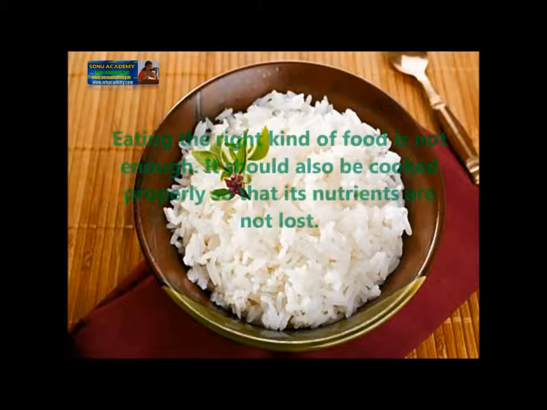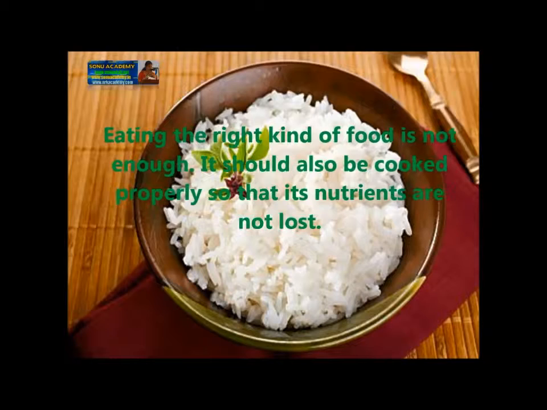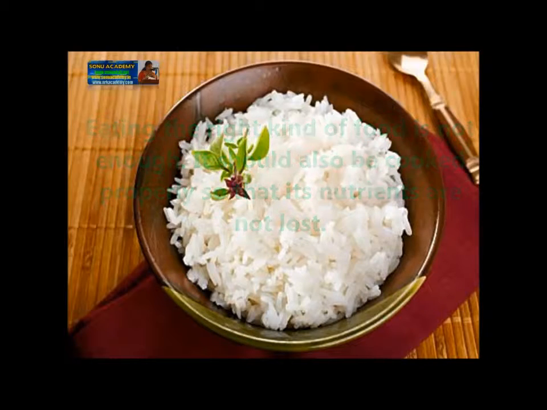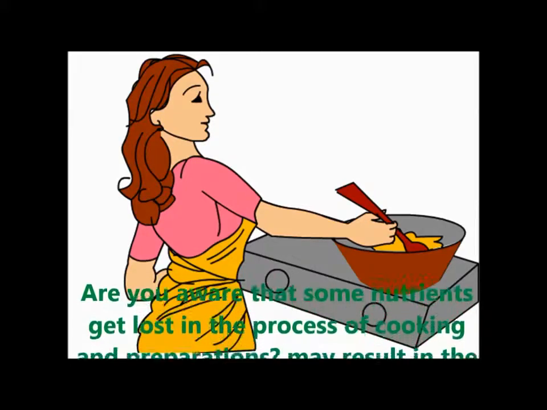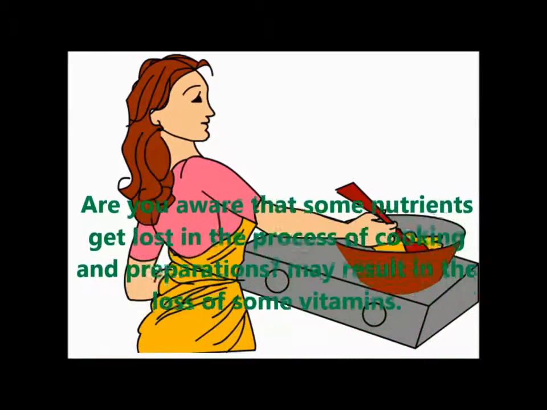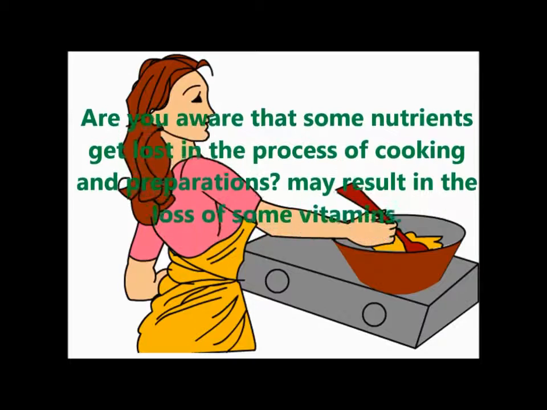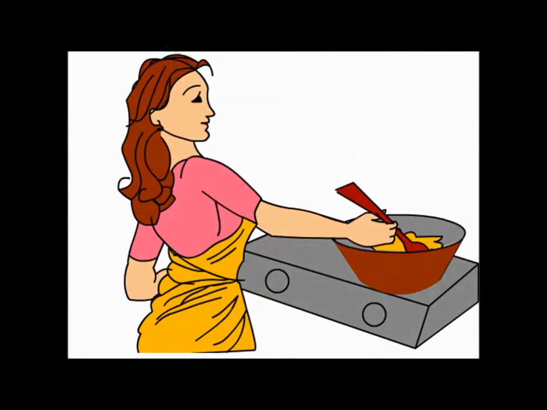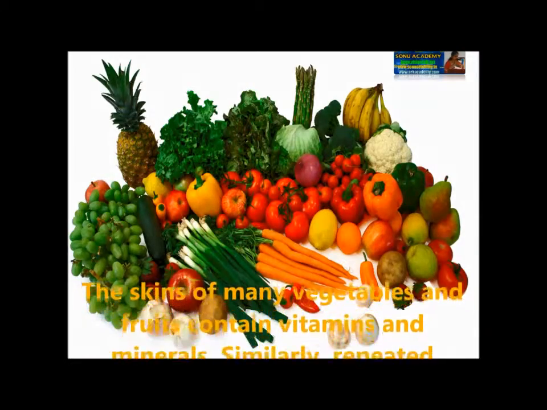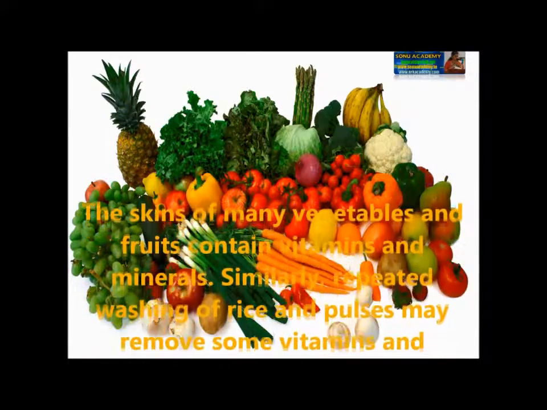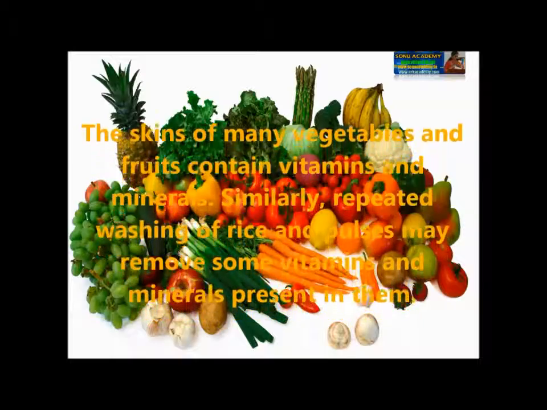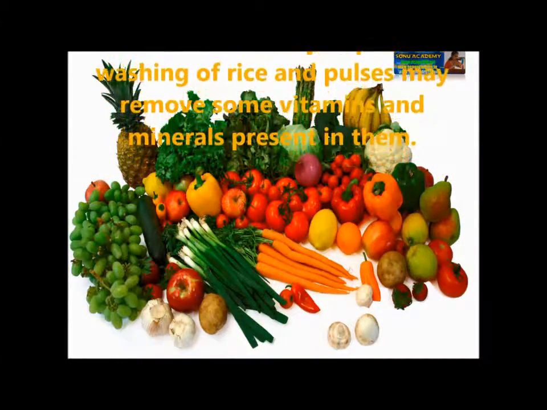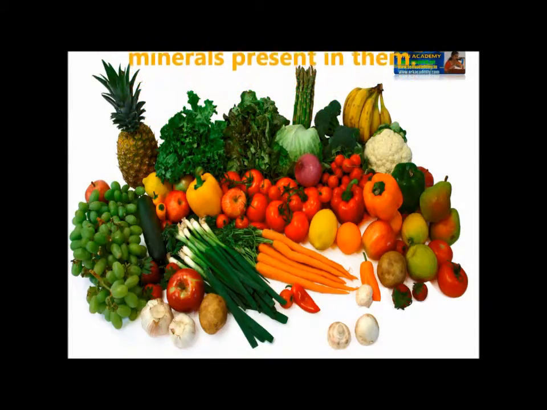Eating the right kind of food is not enough. It should be cooked properly so that its nutrients are not lost. Children, are you aware that some nutrients get lost in the process of cooking and preparation? Sometimes it may result in the loss of vitamins also. The skin of many vegetables and fruits contains vitamins and minerals. Similarly, repeated washing of rice and pulses may remove some vitamins and minerals present in them.